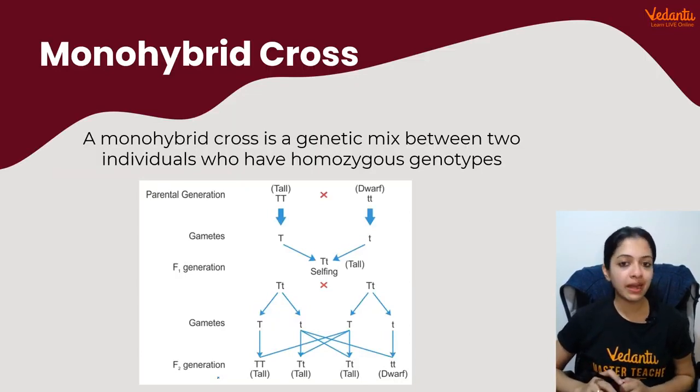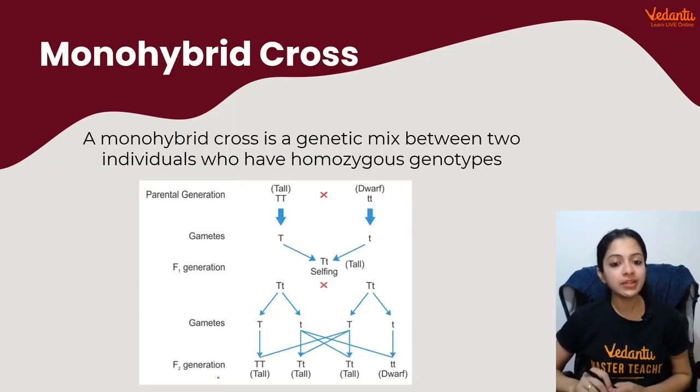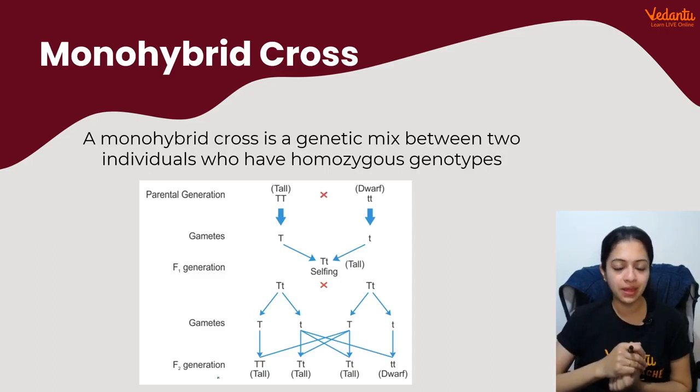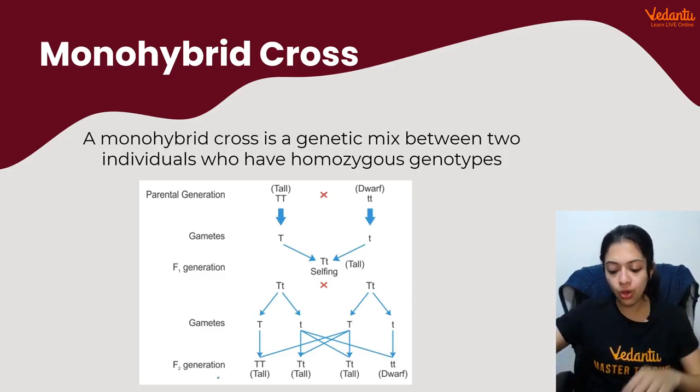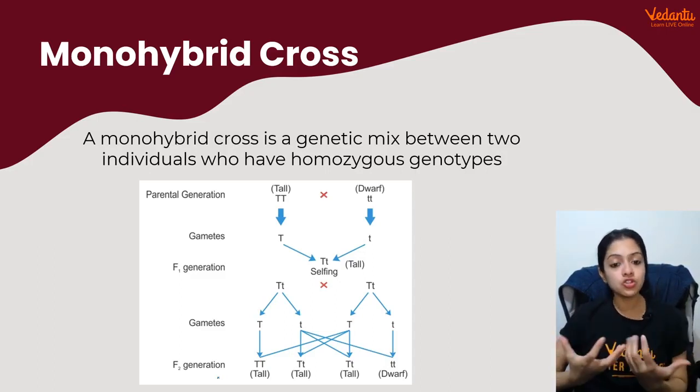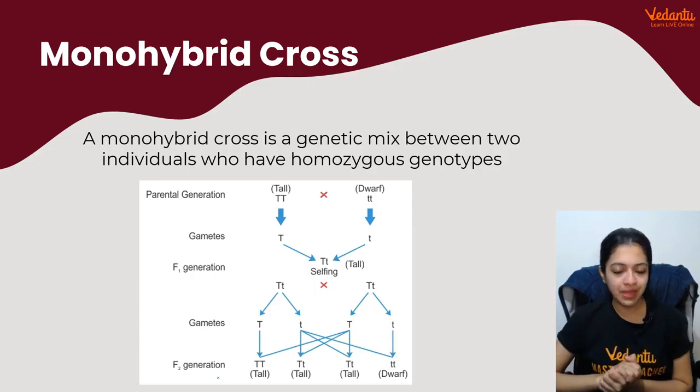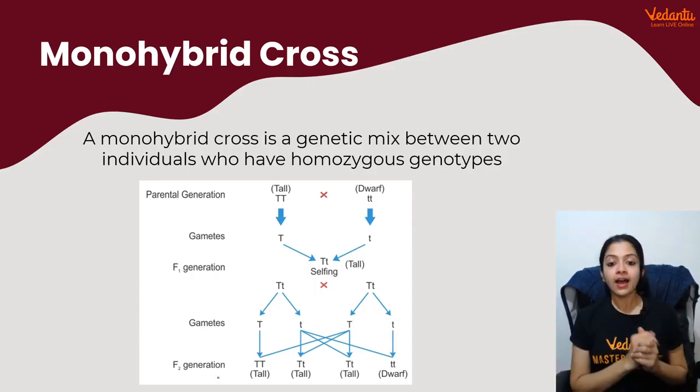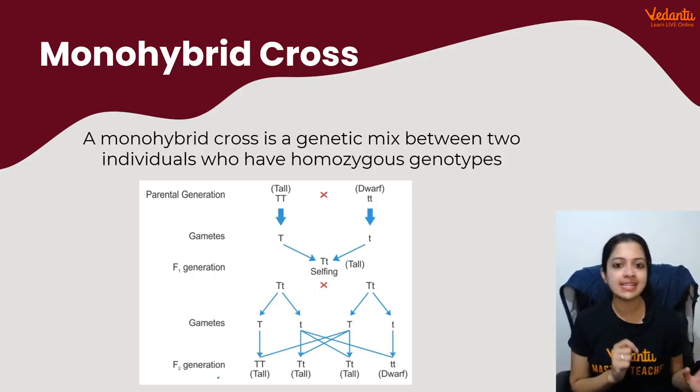Now comes the next part of it, the monohybrid cross, which Mendel started his experiments with. What Mendel did was he went on to perform heredity genetic experiments in plants, considering one character at a time. He wanted to study the inheritance of one particular character at a time.